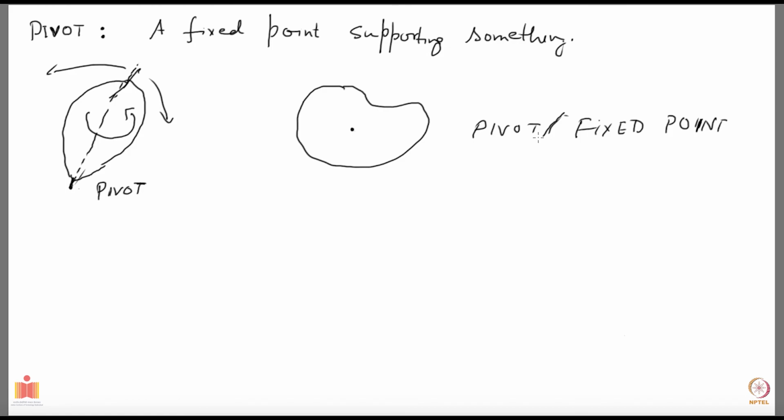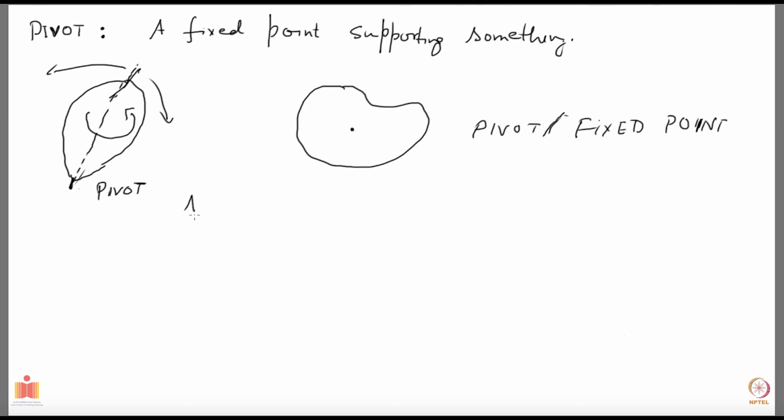Now you may ask, how many degrees of freedom does a rigid body have if it is pivoted? If it has a fixed point, clearly it will have 3 degrees of freedom, because you remember when we started building it up, you need 3 degrees of freedom for one point, right? So those are the 3 degrees of freedom that I'm going to take away. If it is not immediately clear, please sit down for a while, and I'm sure you will understand why it has 3 degrees of freedom.